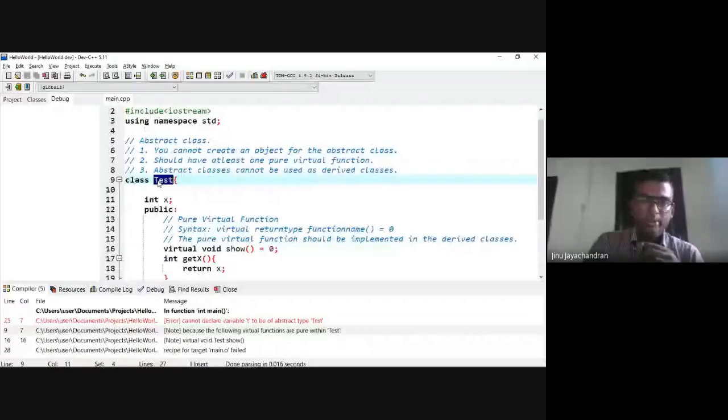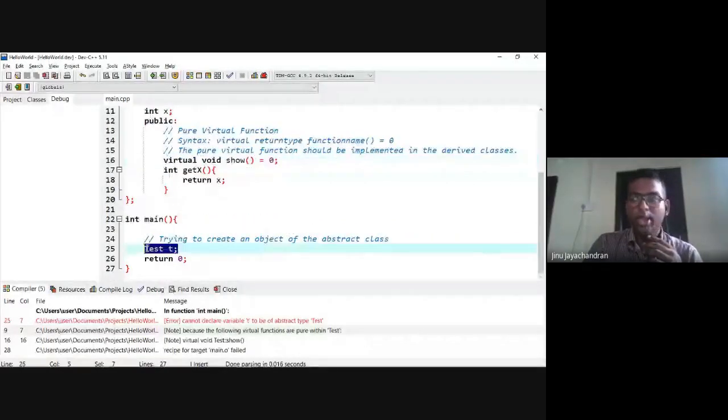Test is an abstract class because there is one pure virtual function defined inside test. So when you try to create an object of the abstract class, it will say that you cannot create the object of abstract class because there is one pure virtual function in the abstract class. Okay, fine.